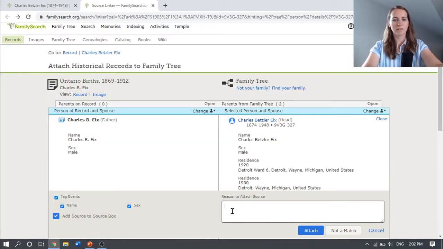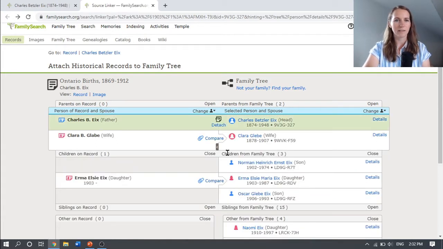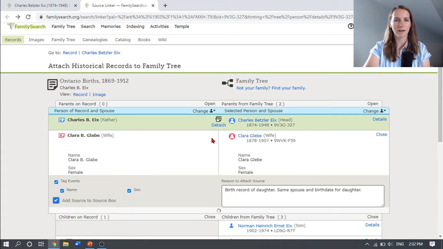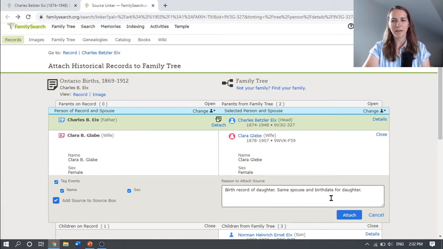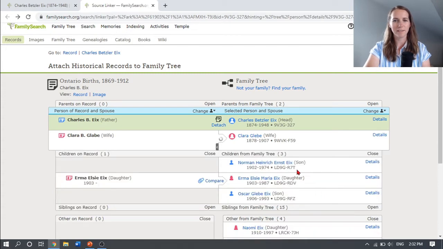So we just need to put a source. So it can just say birth record of daughter, same spouse, and birth date for daughter. Okay, it's also the same location as well. Okay, so we've attached that to the father on the record. Now it can keep that same reason statement there for the wife, because it makes sense still.